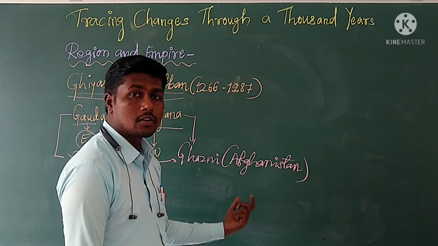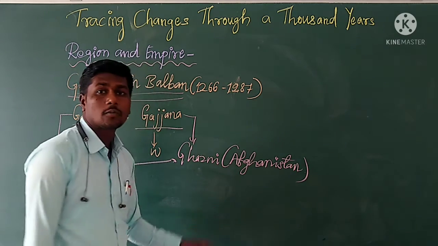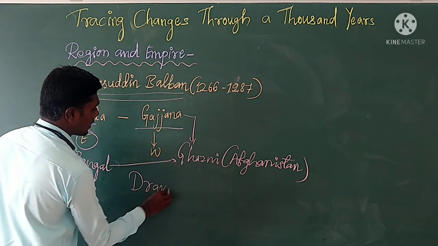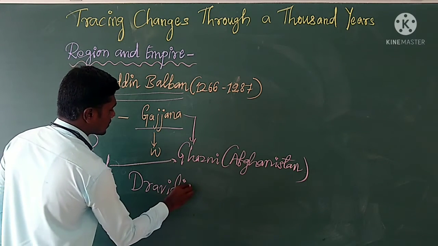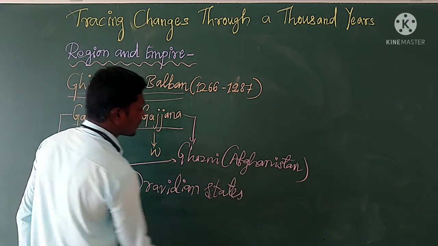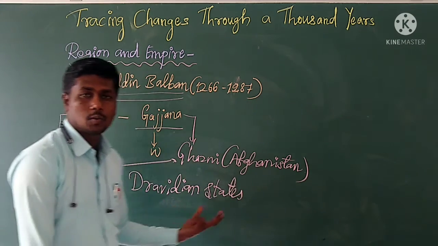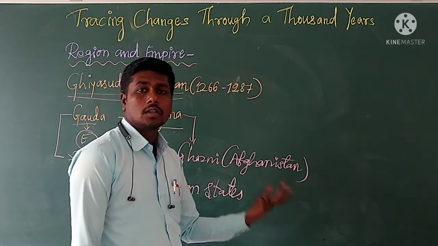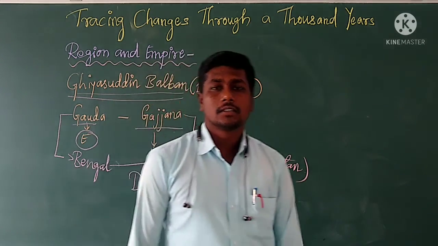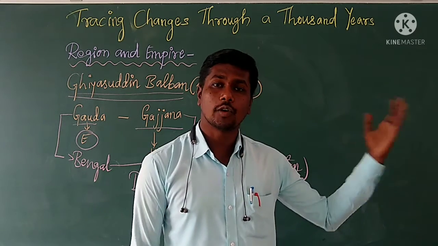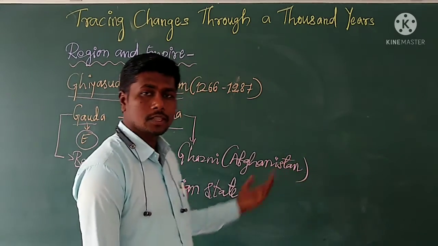Even Ghiyasuddin controlled the southern part of India. The southern parts of India, which means Dravida, we call Dravidian states at present. Dravidian states, Karnataka, Kerala, Andhra, Telugu. Tamil here means Tamil Nadu, Telugu means Andhra Pradesh, and at present including Telangana.